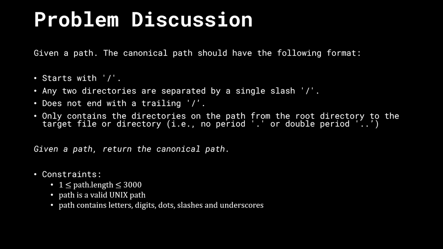Anyways, we're given a path and we have to follow 4 conditions to return a canonical path. First, we have to start from a single slash. This slash represents nothing but the root directory. Second, any 2 directories are separated by a single slash. So we can have directory 1 slash directory 2 slash and so on.